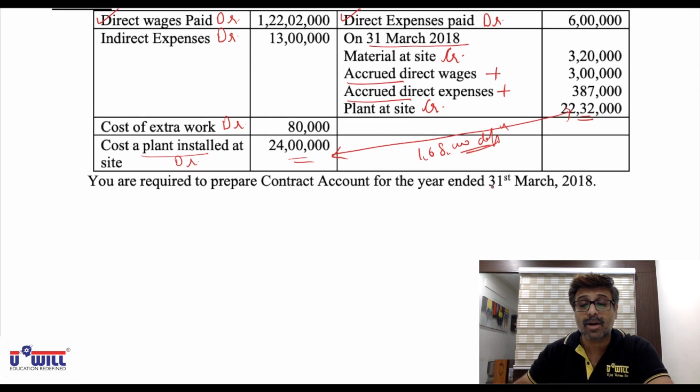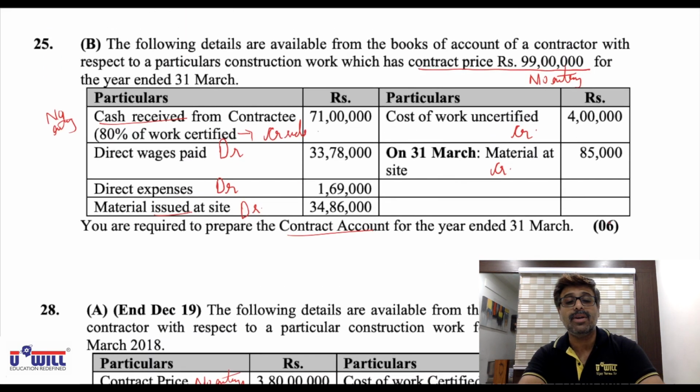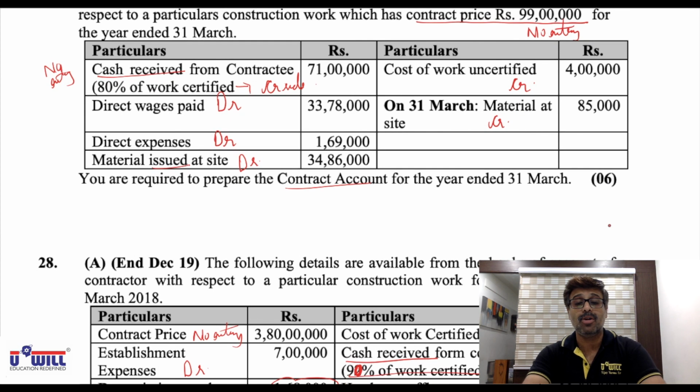You are required to prepare the contract account for the year ended 31st March 18. Similar questions we have been doing in the past. 25B and 28A, all of you try on your own.